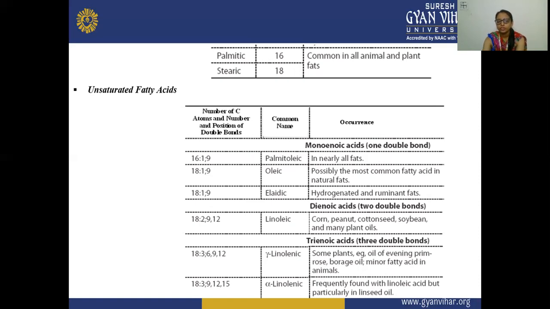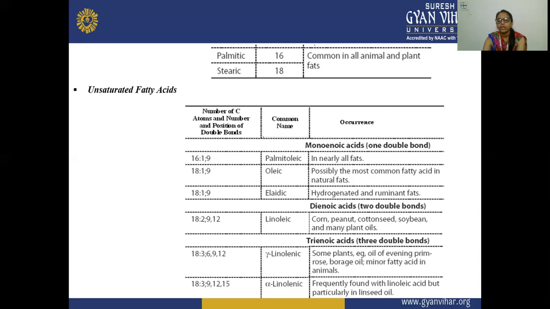Next are your unsaturated fatty acids. Here we note the number of carbon atoms and the position of the double bond. For 16 carbon atoms, the double bond is on the 9th carbon atom, and its common name is palmitoleic, a monoenoic acid, which has one double bond. Next is 18:1 with a double bond at position 9, meaning 18 carbon atoms with one double bond at the 9 position, and it is known as oleic acid.